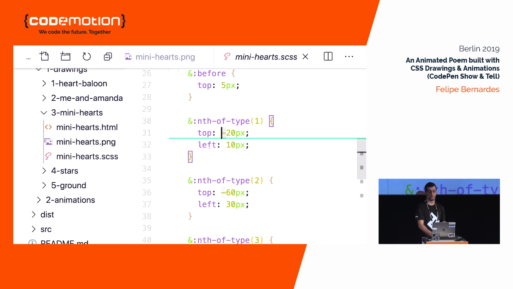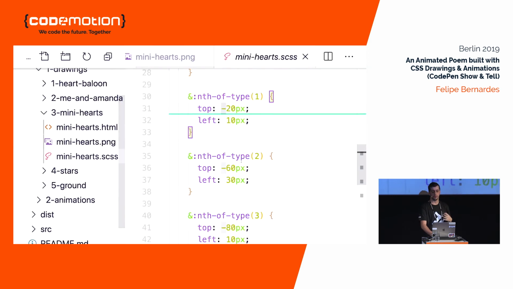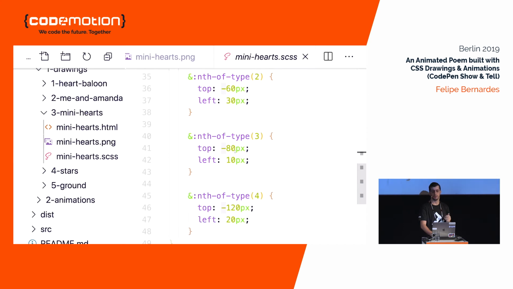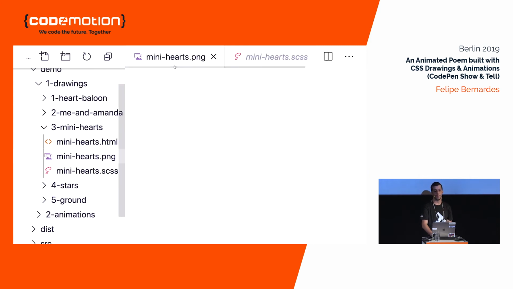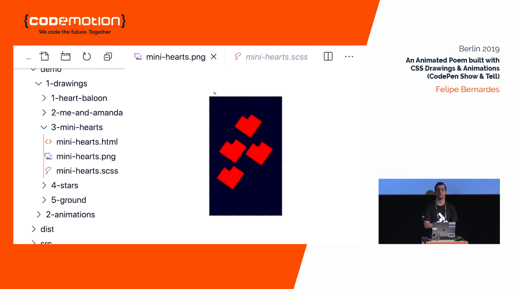So the first one is positioned minus 20 pixels to the top and 20 pixels from the left, showing up like this. The second one, minus 60 pixels from the top and 30 pixels from the left. The third one, minus 80 and 10 pixels from the left, and so on. So these numbers, by coding in CodePen, as I could see the instant refresh on the screen, I could position it the way I thought it looked better, okay?